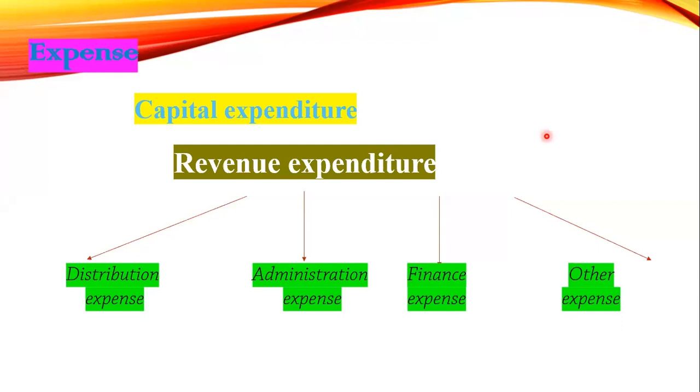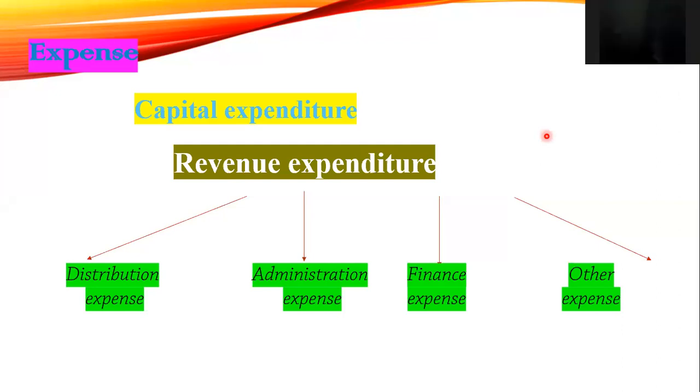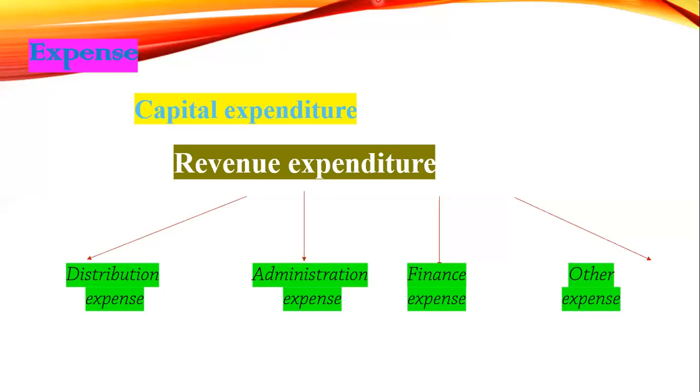What is finance expense? Practically you will get to know after doing the sums, okay? Don't worry. Finance expense means expense related to loans and finance.